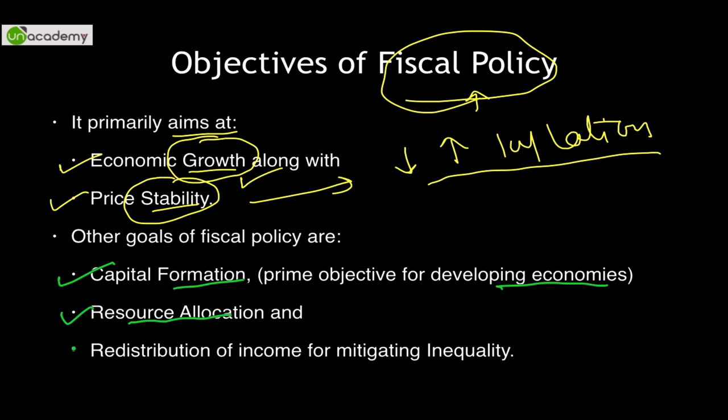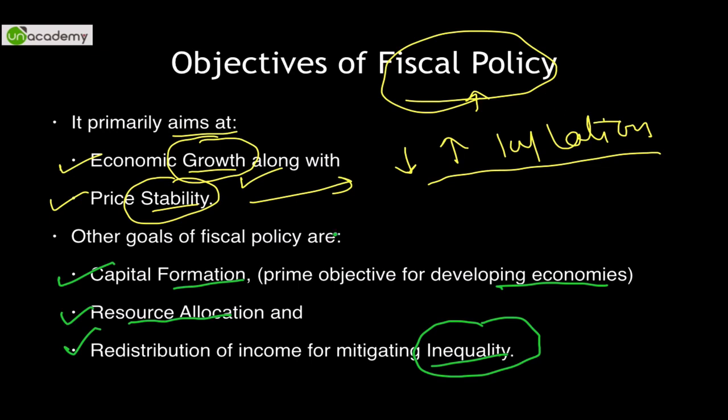And the third is redistribution of income for mitigating inequality. What do we mean by redistribution of income? The income is different at every single level. A low income group person would earn accordingly, middle income would earn a little higher, and high income group would earn the highest, which is why the names low, middle and high.